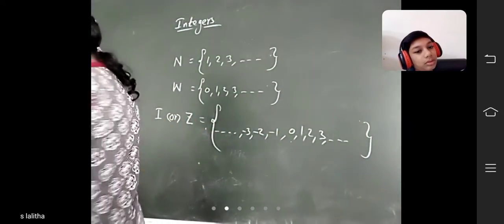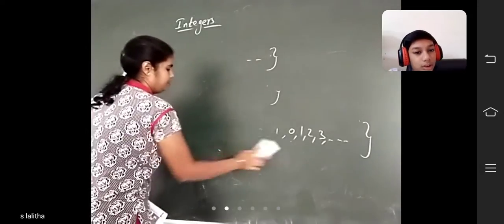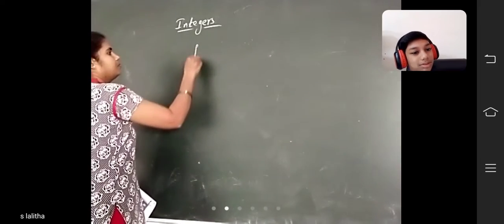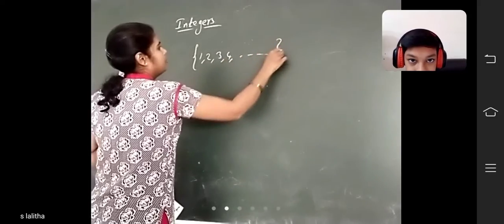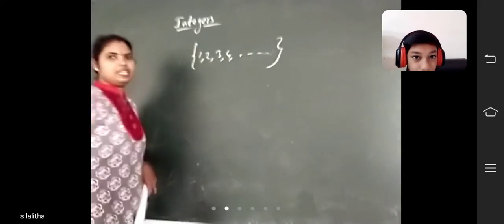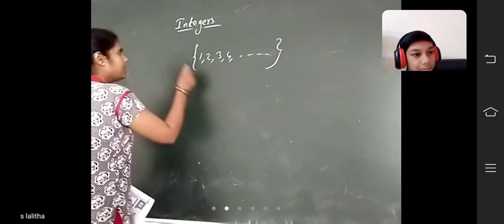See here: 1, 2, 3, 4, and so on. What are these numbers called? These are all positive numbers. How can you represent this?